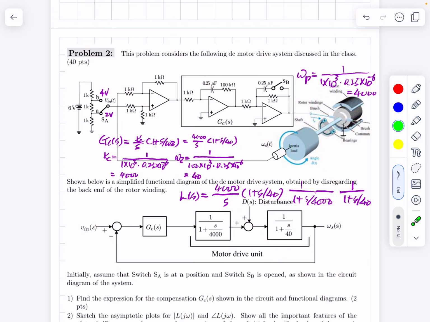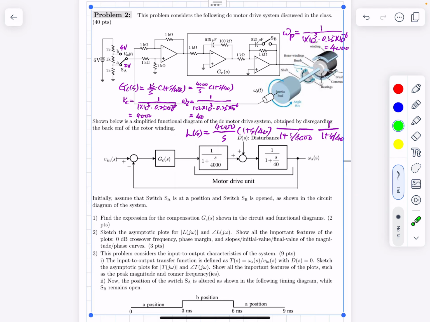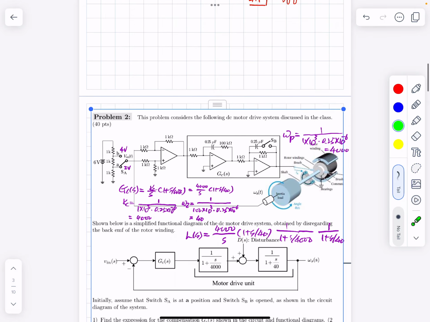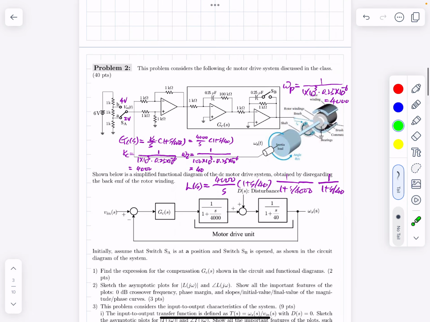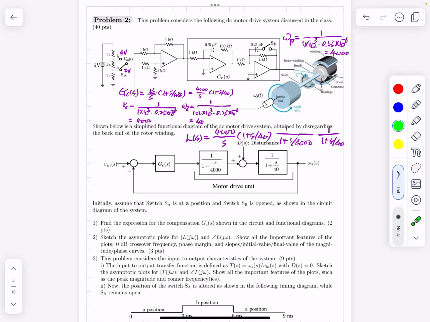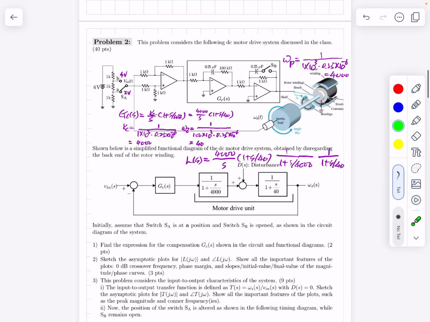So that takes care of problem number 1, and problem number 2: sketch the asymptotic plot for the loop gain magnitude and the loop gain phase, and specify all the important information, which is very simple, right? Because we already know this compensation structure. This is compensation, and this transfer function is given here. So it has one block, and another block.